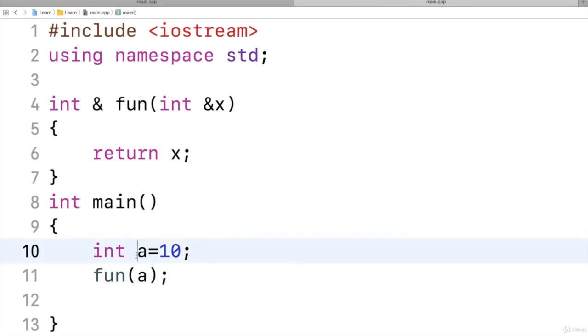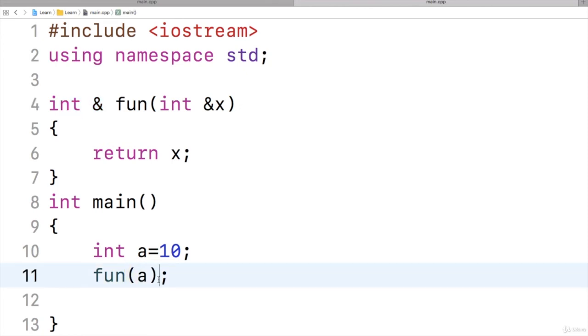So whose reference is it? It's a reference to the local variable of main. Main has a, which is sent to this x, and x is a reference to the same a, and then it returns. So this becomes a. This becomes a. So you can see it is taking a parameter as reference and returning the same thing as reference. So here this becomes a.